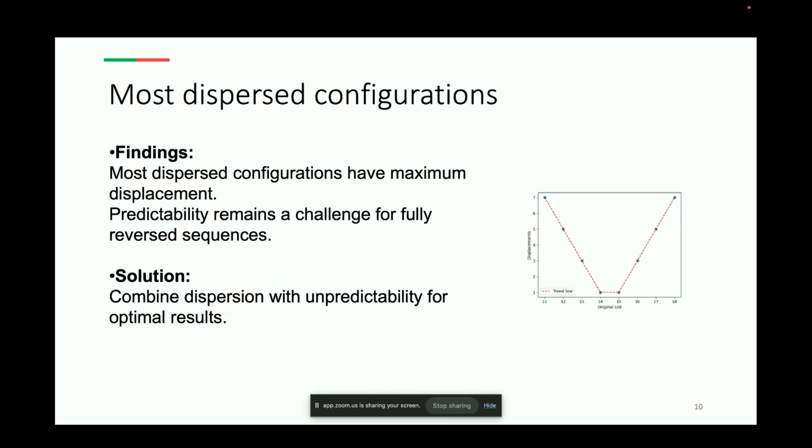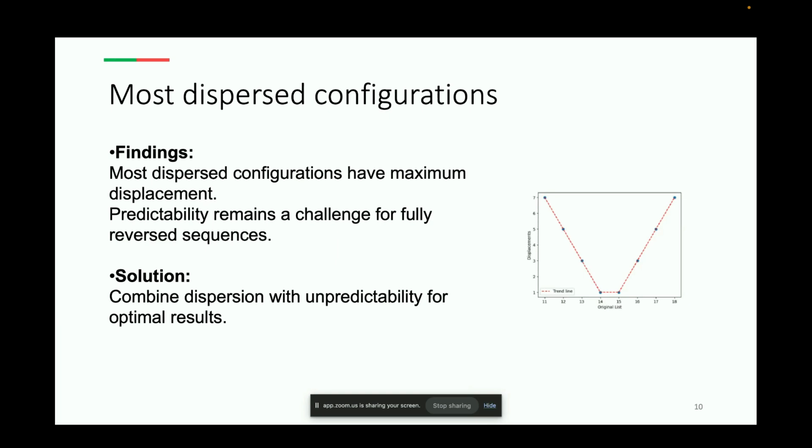So now let's look at the most dispersed configurations. These configurations maximize the displacement of the data points, which sounds ideal. However, it does have a downside because such configurations can be predictable. For instance, if the randomized data is simply a reversed version of the original data set, it's not truly random.